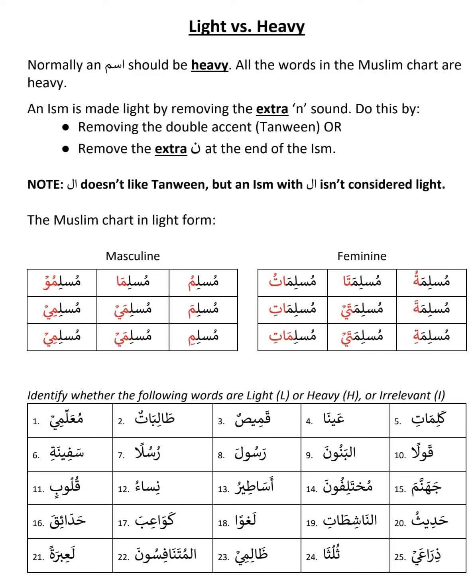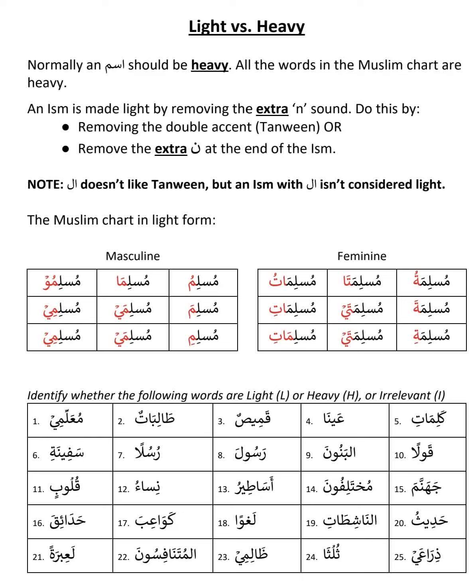For example, if you take Muslimun, it is heavy. Muslimu is light. If you put al to Muslimun, you cannot say al Muslimun because al doesn't like tanween. So if you put al, it will become al Muslimu. Again, Musliman is heavy, Muslima is light without tanween, and if you put al, it will become al Muslima. You cannot say al Musliman. Similarly, you cannot say al Muslimin. If you put al, it will become al Muslimi.